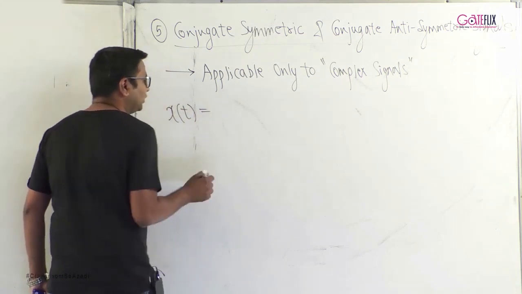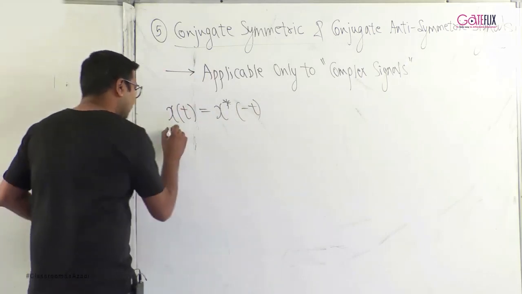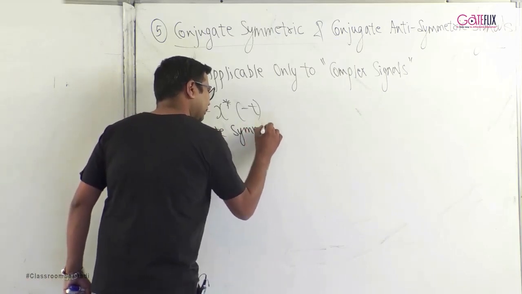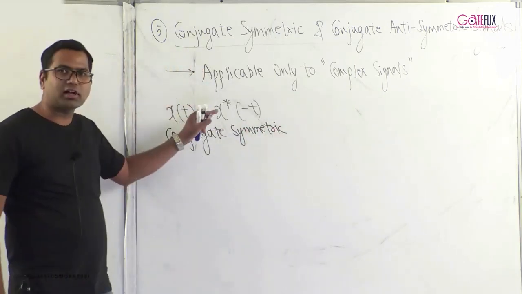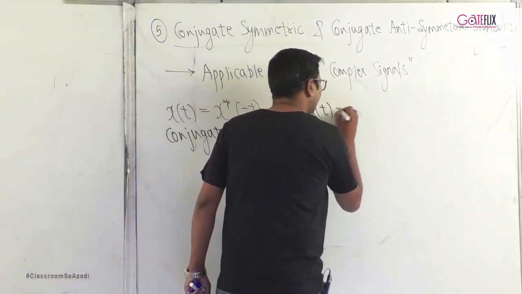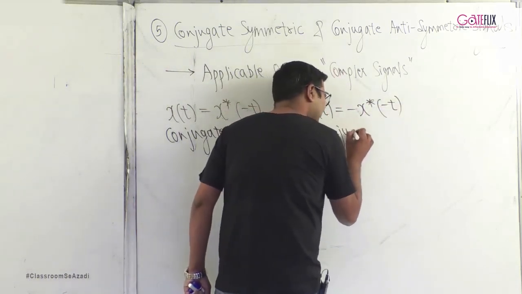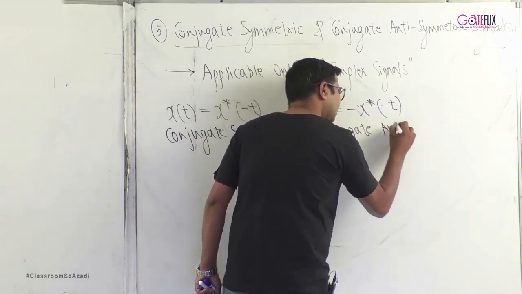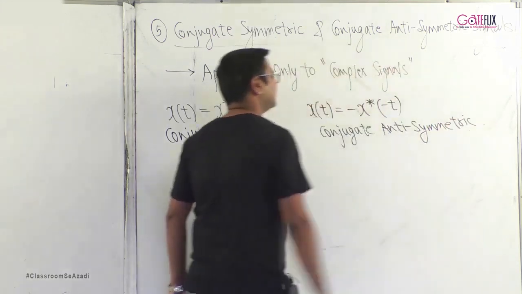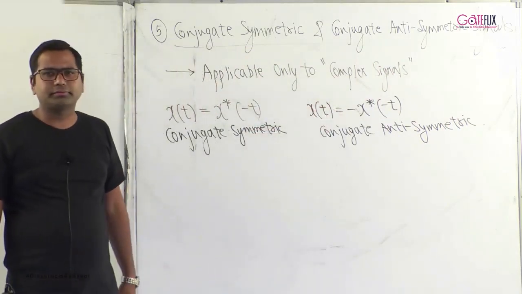If x of t is equal to x star of minus t, then this is called conjugate symmetric. Star here denotes the complex conjugate. Similarly, if x of t is equal to minus x star of minus t, then this is called conjugate antisymmetric. Again, star here denotes the complex conjugate.